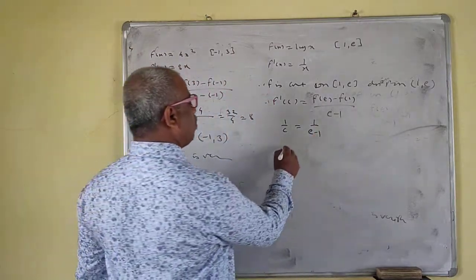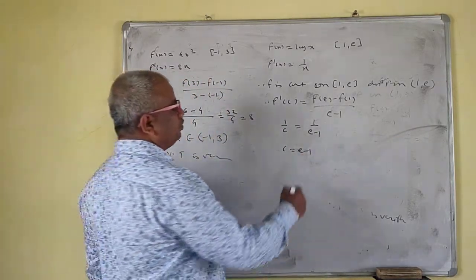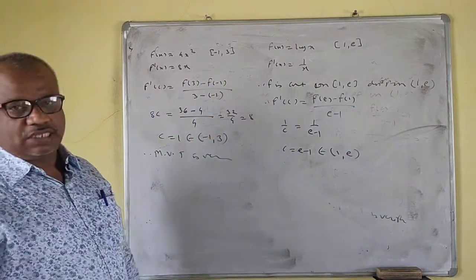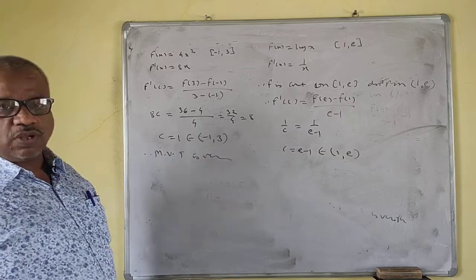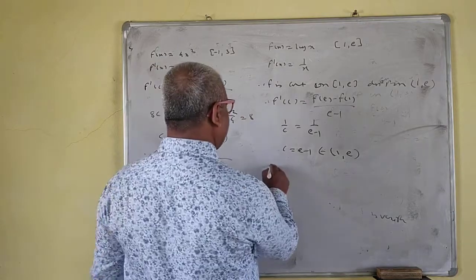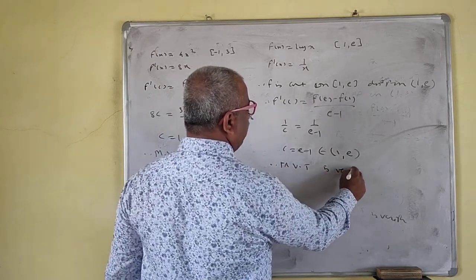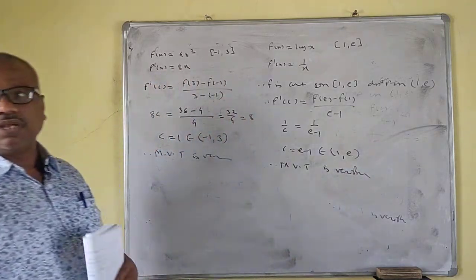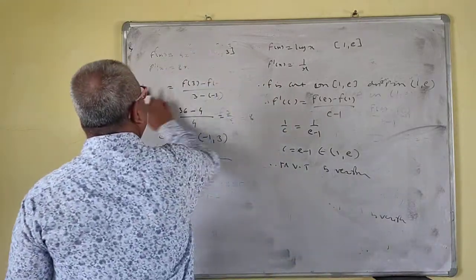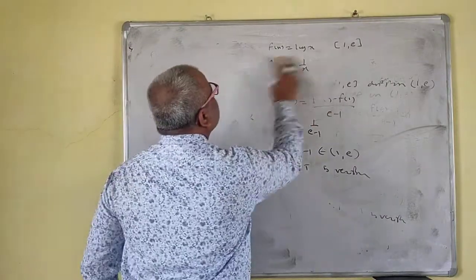So the value of c is e minus 1, and it belongs to the open interval 1, e, because e minus 1 is 1 point something. Therefore the mean value theorem is verified. Don't write the short form, write the full mean value theorem, because the spelling is given in the question.